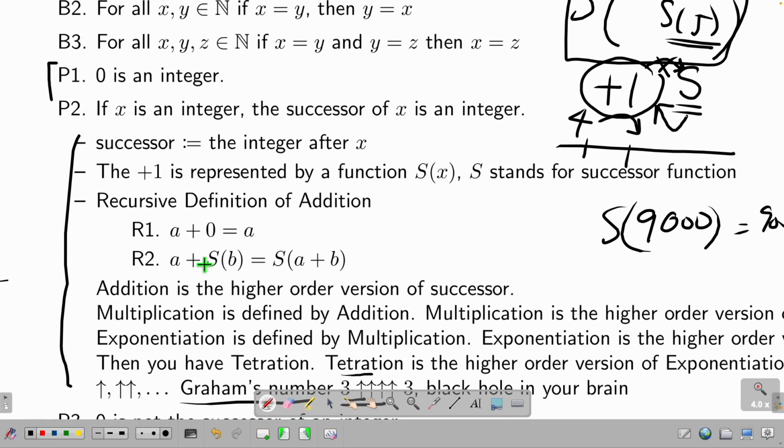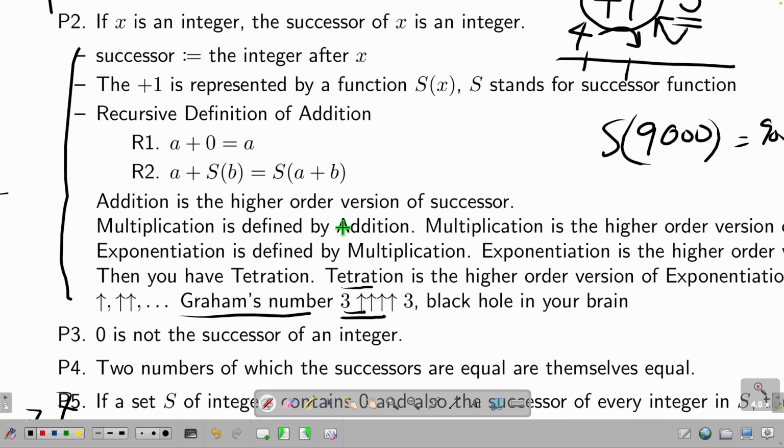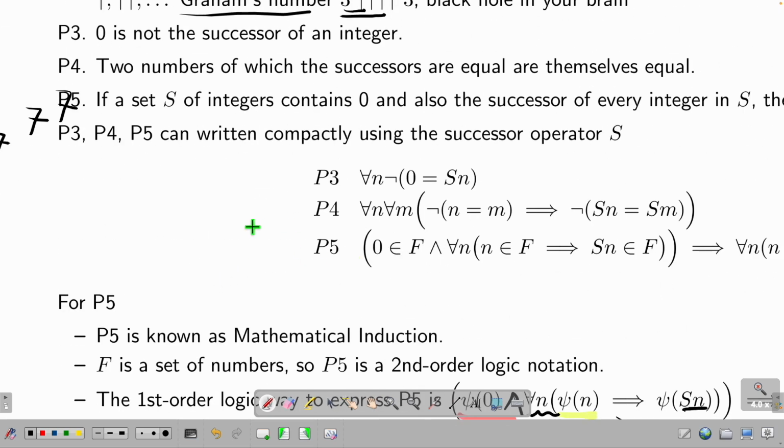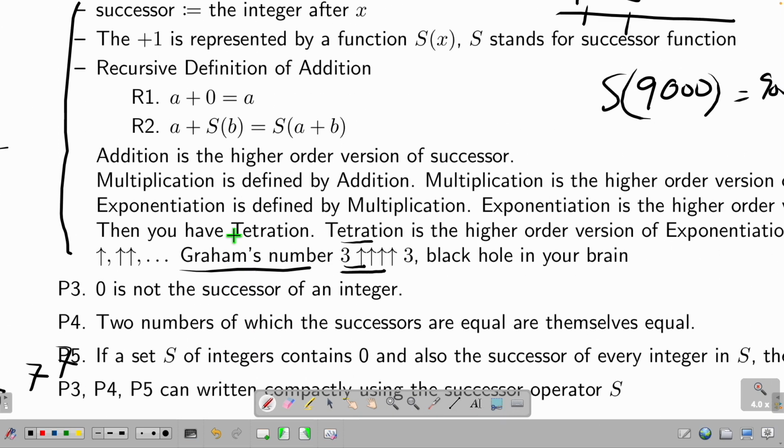And here's the funny thing: using this, you define all of 1, 2, 3, 4, 5, 6, 7. And then because of the Peano axioms, you can now define addition. Now you have multiplication, and you have exponentiation. So that means what? P1 to P5 give you all the math in primary school. Then in high school, you have fractions, you have what? Decimal places. Then you add other stuff. Now you have all the high school math.